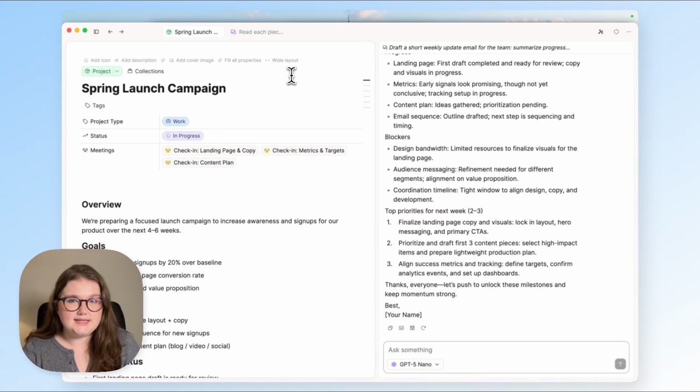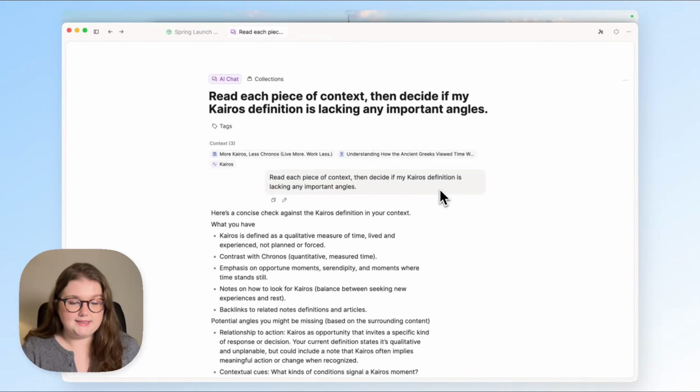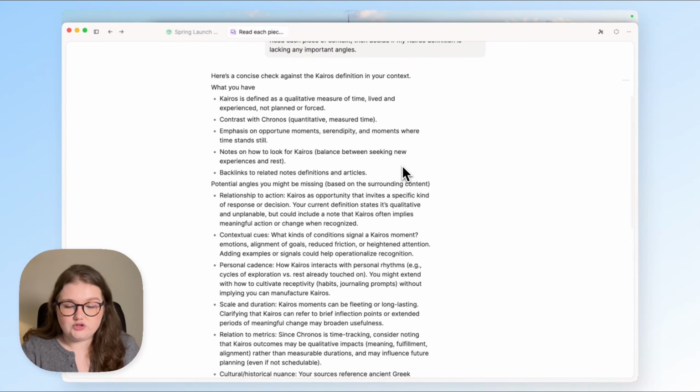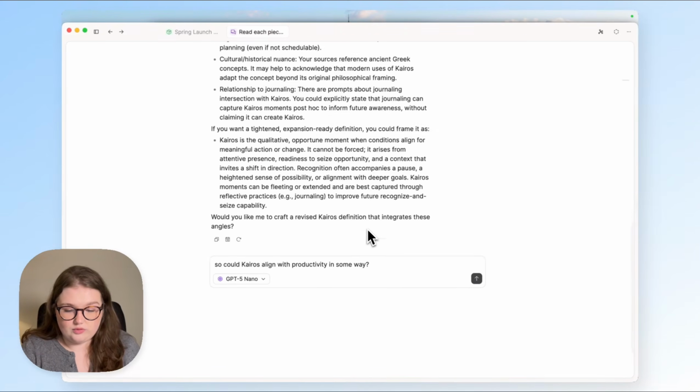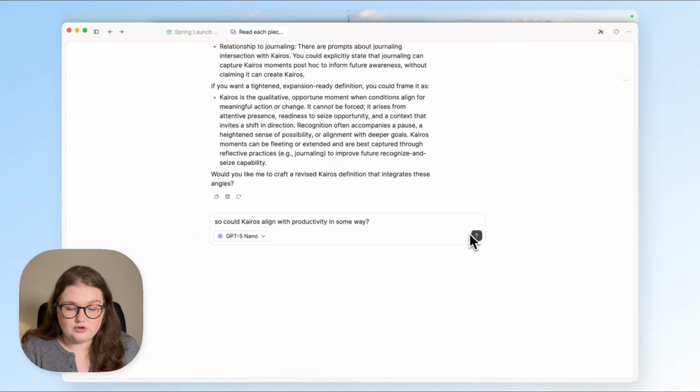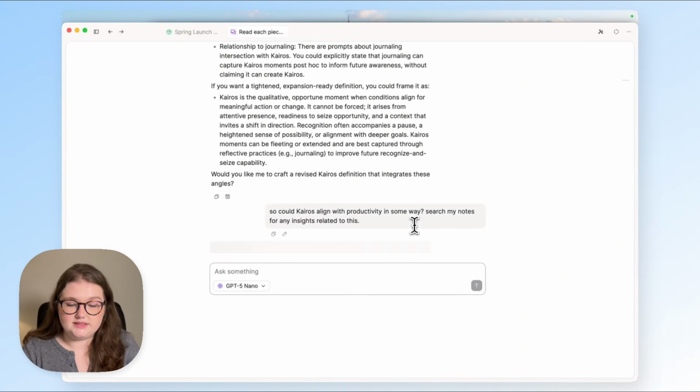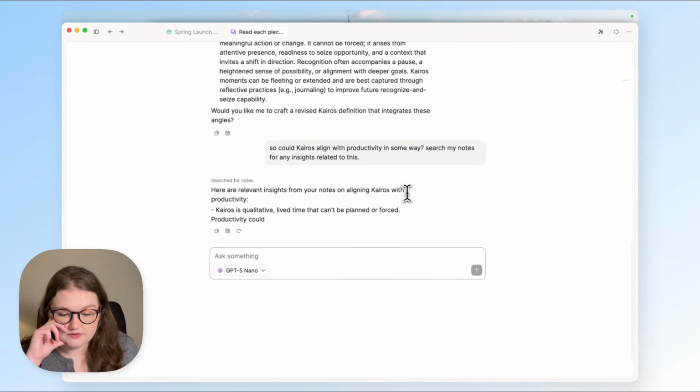It's not just work-related things that this can be helpful with though. I wanted to show you this example, which I asked about just before I started filming, and I found it really interesting. I asked it specifically to look into these three objects, and it pulled out a really interesting point that I'd never thought of before. And that was this relationship to action. So I want to ask if this could align Kairos with productivity in some way. And I can say that it can search my notes for any related insights for this.